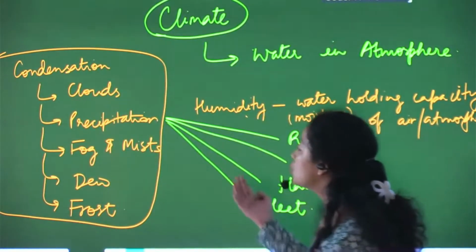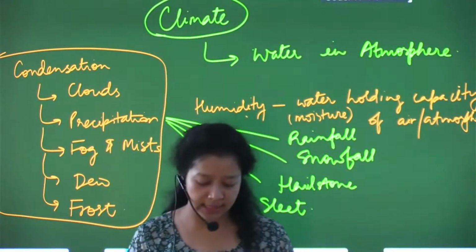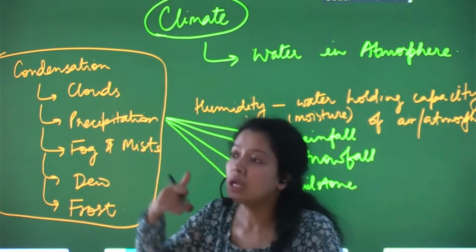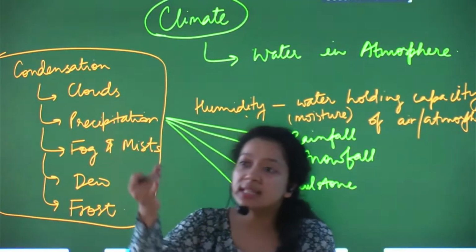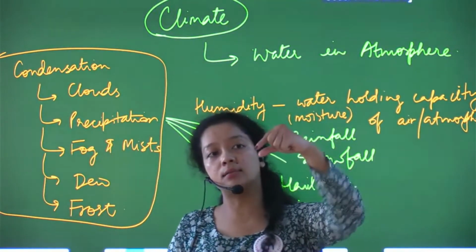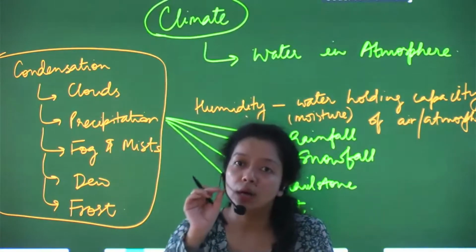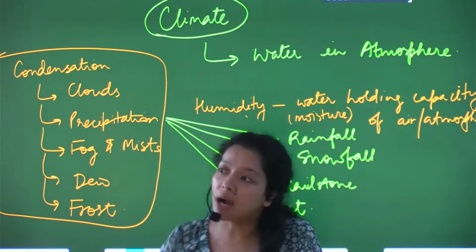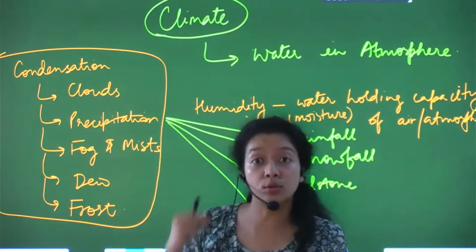Okay, then comes dew and frost. So dew point, as we know, first of all, let's understand what dew is. During winter, when we come out of our home in the morning, we see grasses with tiny droplets, which are quite cold. And we see that the windows of cars parked outside are condensed with those droplets.